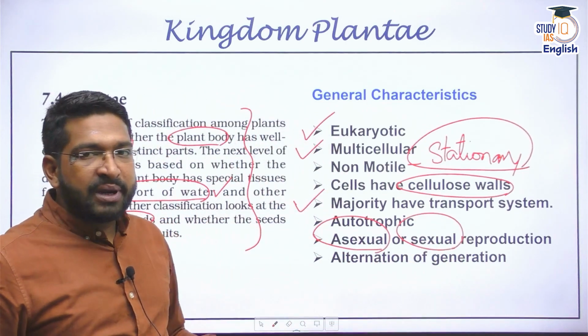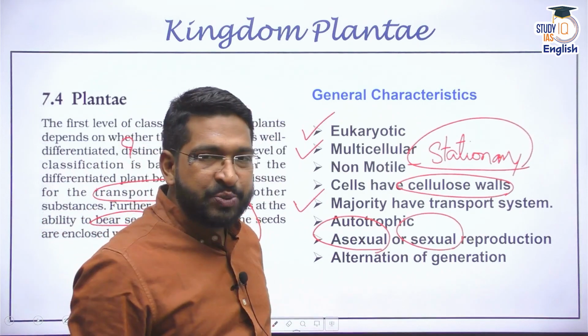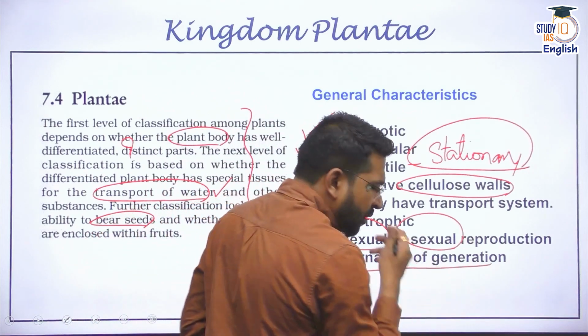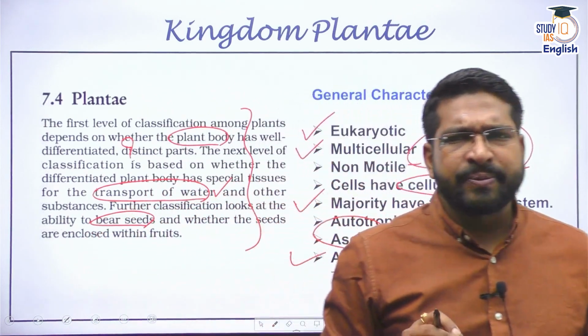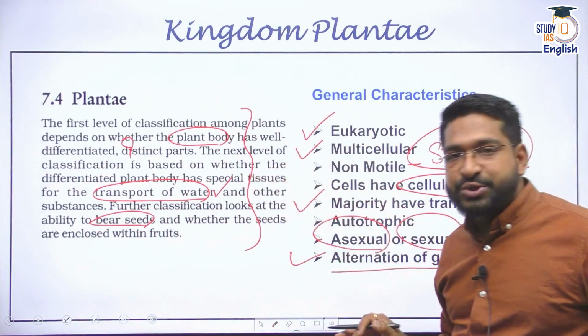Please remember, many plant species, barring angiosperms, do go through alternation of generation. What is the meaning of alternation of generation? It depends on what kind of reproduction the plant follows.